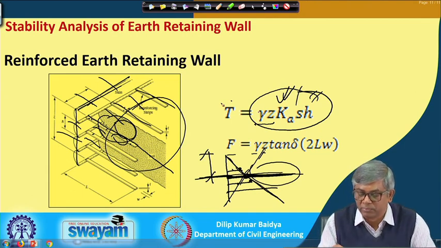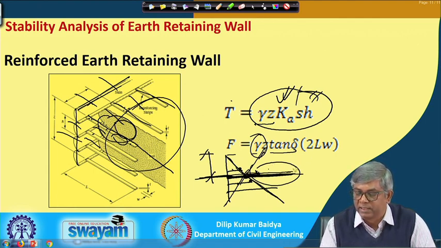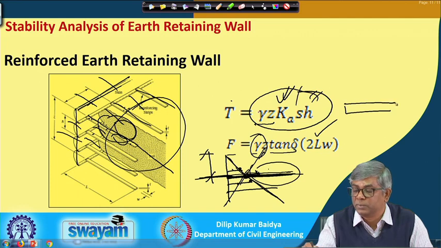So, how do we find out that force? That force again can be calculated. At that level, the vertical pressure is gamma times z. If I multiply by tan delta, that gives you friction, and I will get the friction from both sides. So, over the entire length L there will be the width W. Gamma z tan delta is the pressure acting here, and this is the reinforcement area.